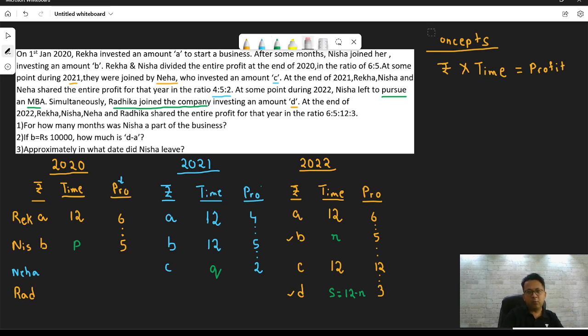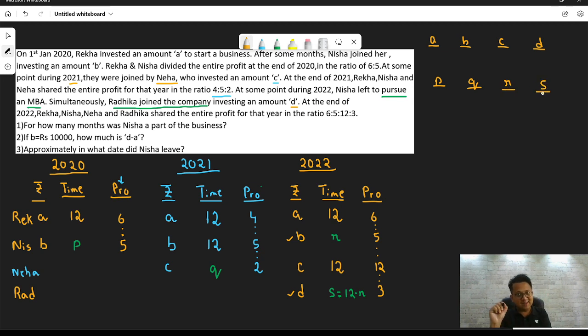I'll just rub what we have here so that I create some space. Okay, so what do we need to find? We need to figure out the values A, B, C, D. These 4 values we need to figure out. And what else do we need to figure out? We need to figure out P, Q, R, S. These 8 values we need to figure out in this sum. Okay, so let's start with our calculations.